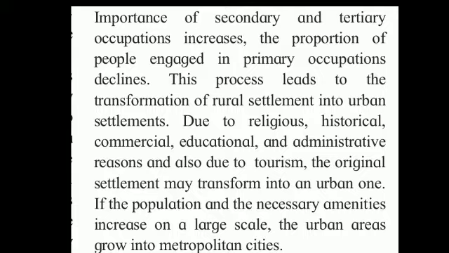This process leads to the transformation of rural settlements into urban settlements. Due to religious, historical, commercial, educational and administrative reasons, and also due to tourism, the original settlement may transform into an urban one. If the population and the necessary amenities increase on a large scale, the urban areas grow into